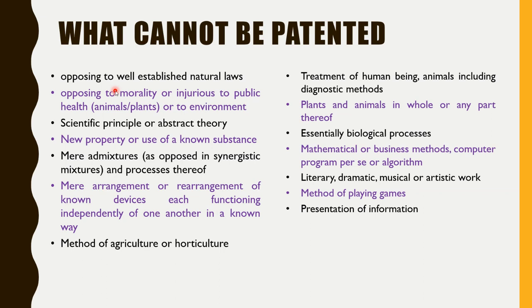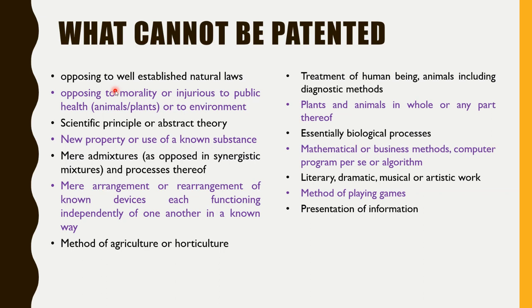So now, the fifth point, what cannot be patented is mere admixture and processes thereof, right? Mixing, adding, or just arrangement. This is basically for the chemistry field or the pharmacy field, where they are adding chemicals and coming up with the final solution.